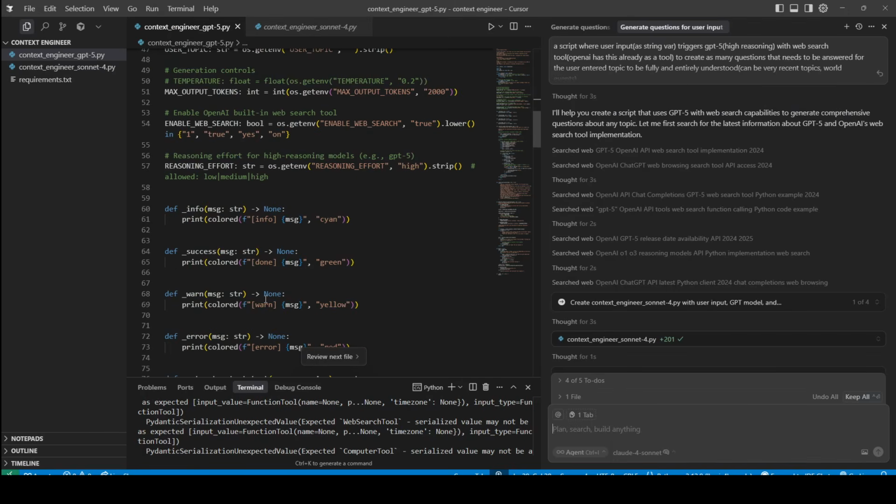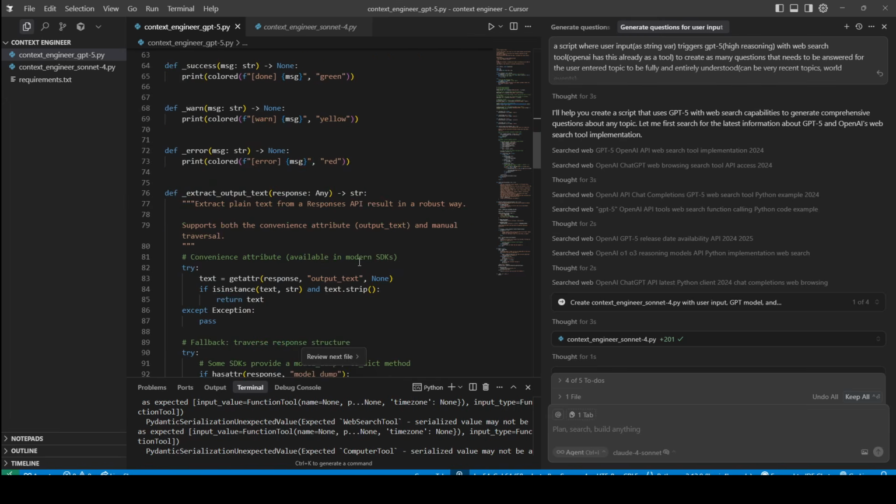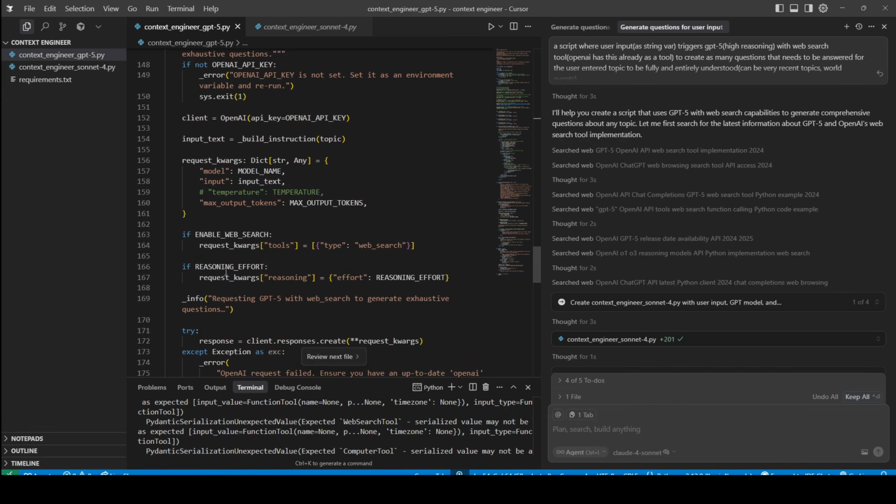Now, if you look at GPT-5, it accurately describes the web search tool, enable web search, true. And if we come here to implementation detail, if web search is enabled, it is going to correctly set the tools to web search. And I actually ran this. This works, so no errors.